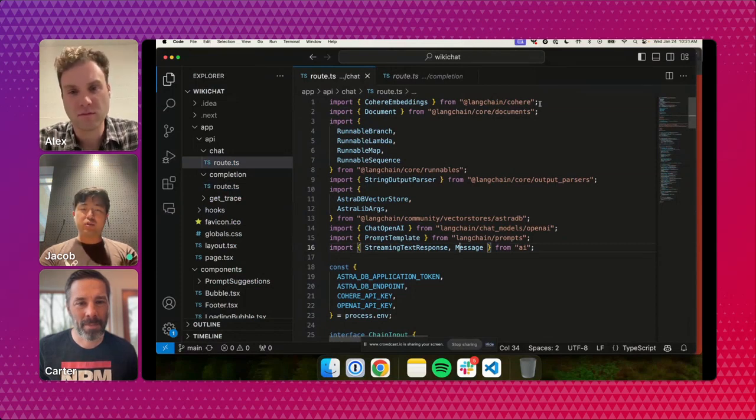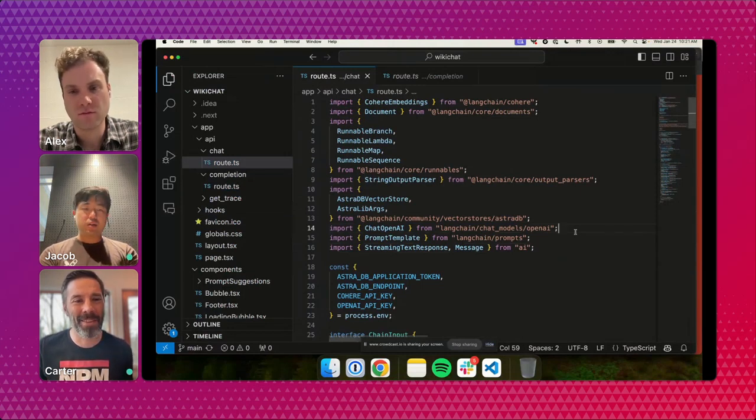Then there's the large language model class itself. So you see import ChatOpenAI below there, where we're using OpenAI's GPT-4, I believe, or there's a few options, to act as the brain for our chatbot. And then you have output parsers, where you see a string output parser there, which are responsible for formatting the output of an LLM into a format where we can use it later down the stream.